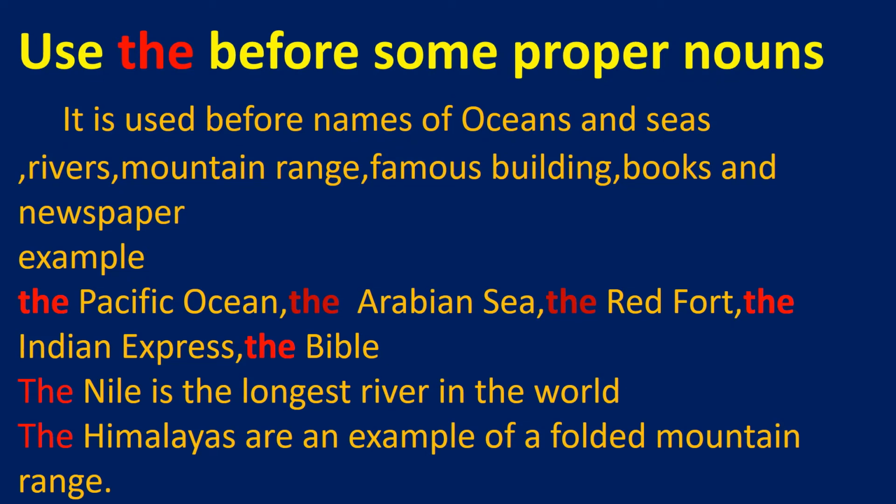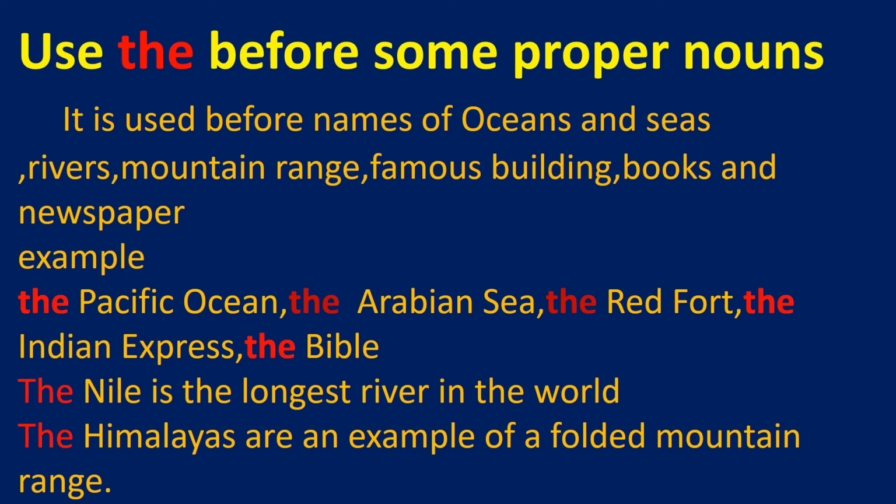Next, how to use the article the. We put the article the before some proper nouns. The article the is used before the names of oceans, seas, rivers, mountain ranges, famous buildings, books and newspapers. Now we can see the examples. The Pacific Ocean. We use the article the in front of Pacific Ocean.